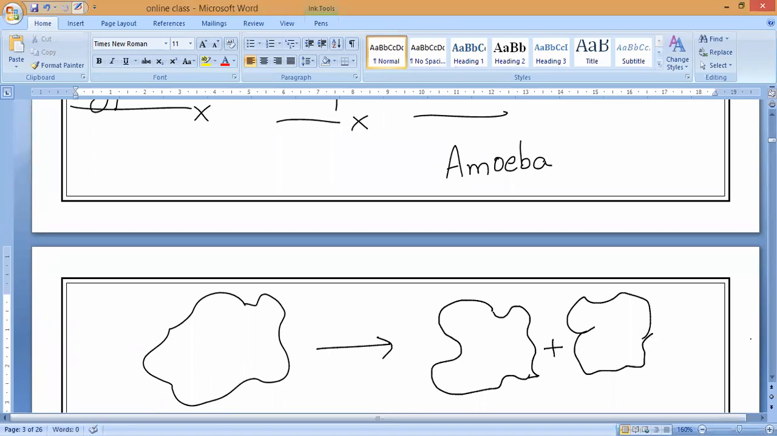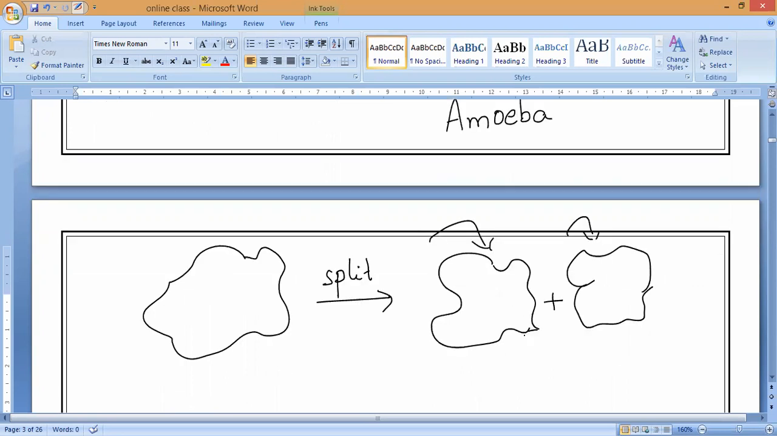Again, these two become four, and four will become more, like that. So amoeba just splits. It splits into two, and they produce two new amoebas. Is it yes or no, guys? So one amoeba, by splitting into two, forms two amoebas.